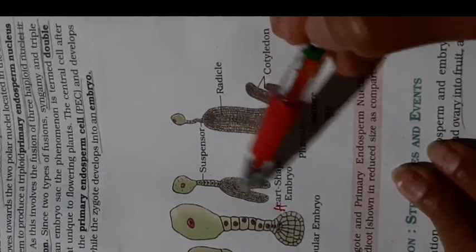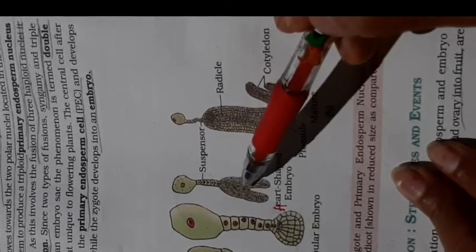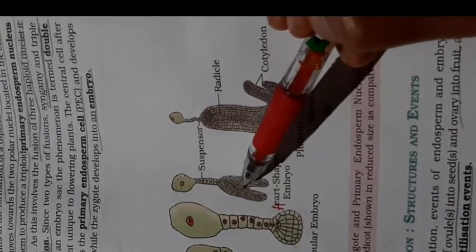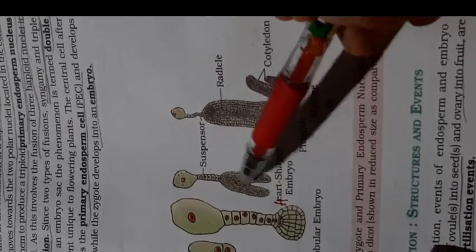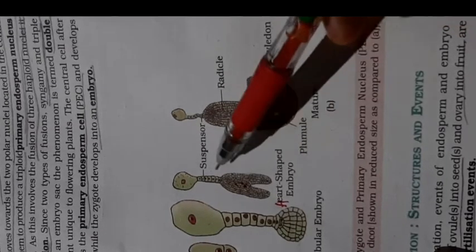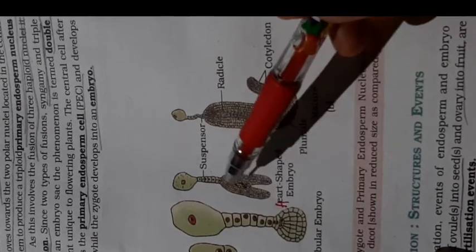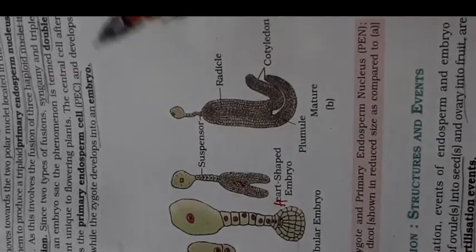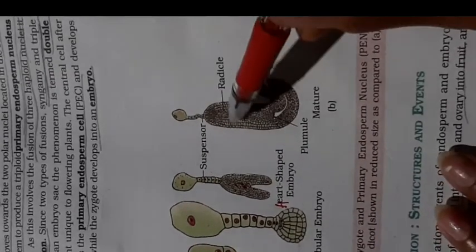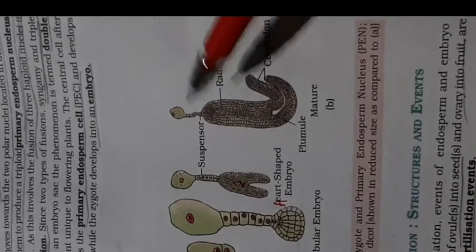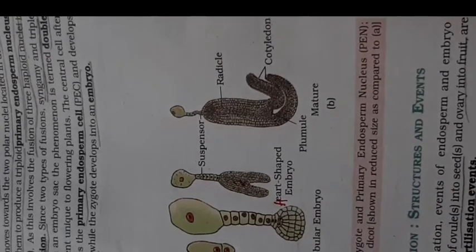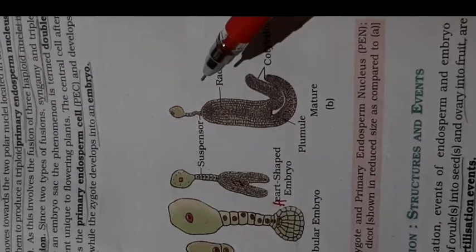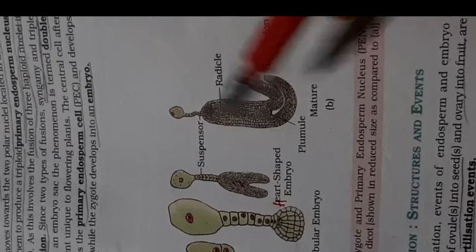You can see the heart-shaped structure at the micropylar region of the embryo sac, inside the ovule. The heart-shaped embryo again undergoes developmental stages and forms a torpedo-shaped embryo. Then little changes occur in the torpedo-shaped embryo to form a complete mature embryo.